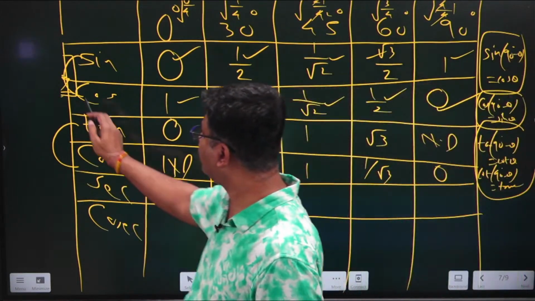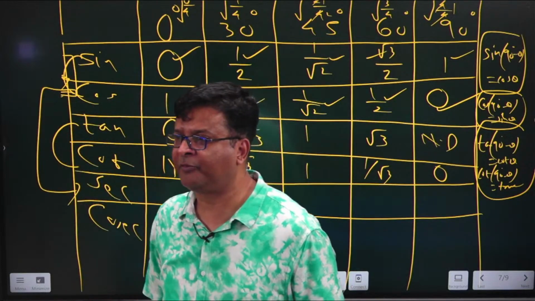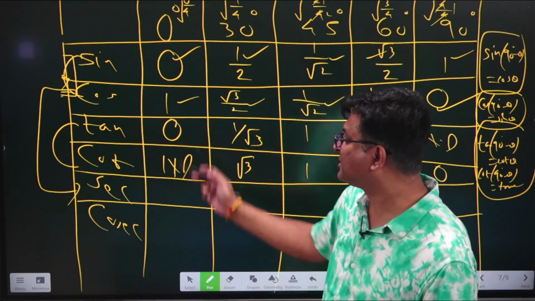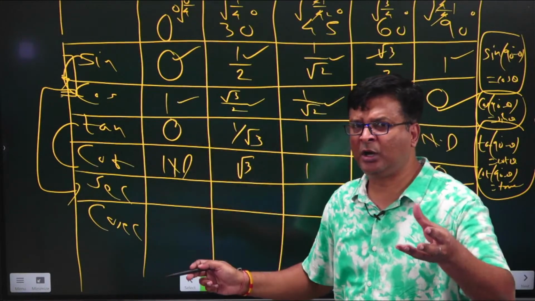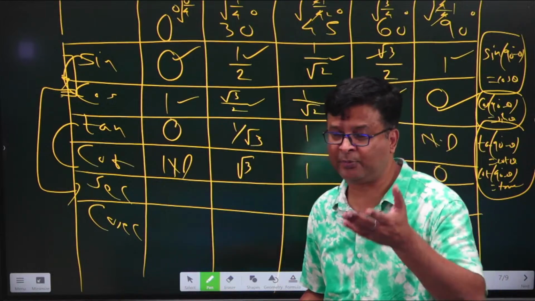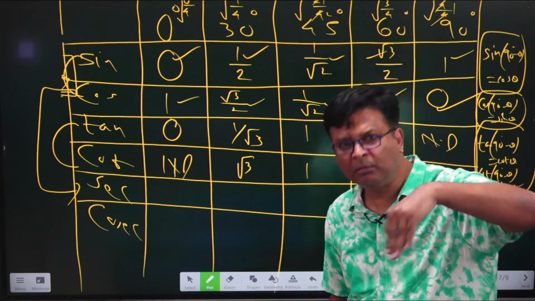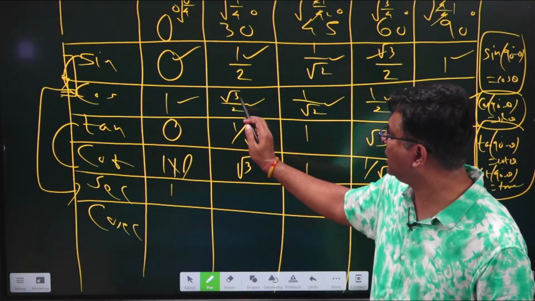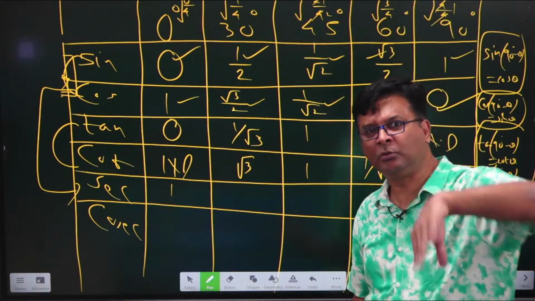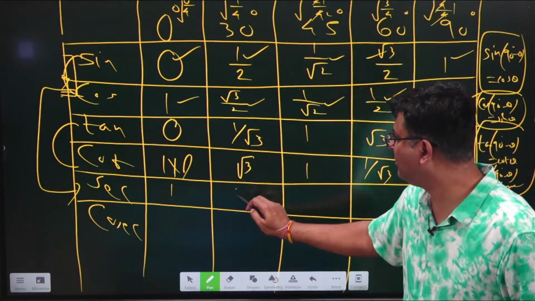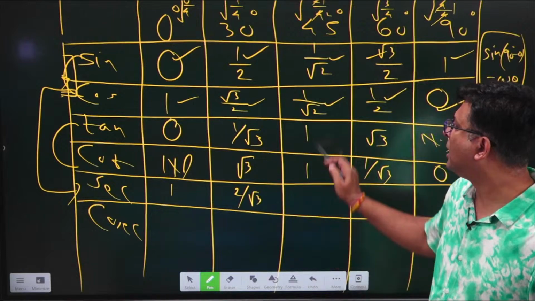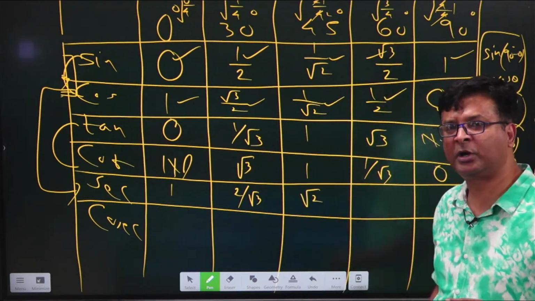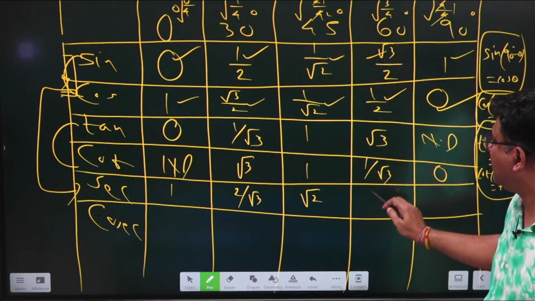Now all of us just now studied that the reciprocal of cos is sec. So let's start. The reciprocal of 1. What do you understand by reciprocal? I have told you in the very starting, 1 upon 1. That means this value will remain 1 only. Now while talking about root 3 by 2, reverse, that means it will become 2 by root 3. Now coming to 45, cos 45 is 1 by root 2, just take the reciprocal, it will become root 2. Then 1 by 2 reciprocal is 2.